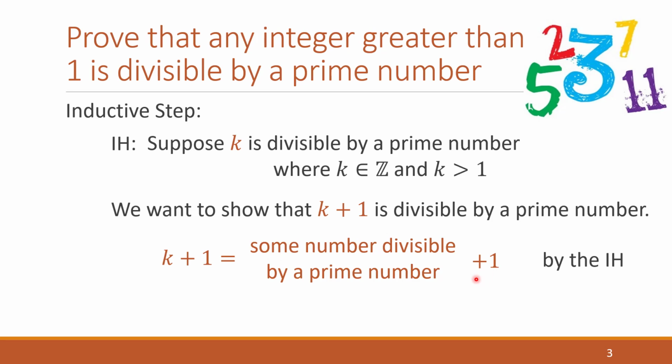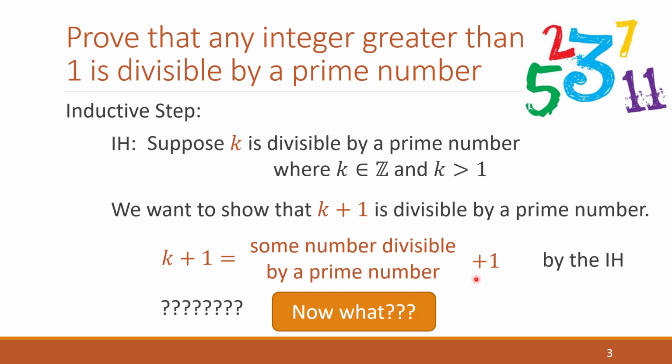And so this isn't going to work, right? This isn't going to take us anywhere, and we're going to get stuck if we try to go this route, because we're not going to be able to work with this. In fact, this is where traditional proofs by induction break down: anytime you are trying to work with addition, when you have a problem that really needs something like multiplication or division. So here, divisibility has to do with multiplication and division.